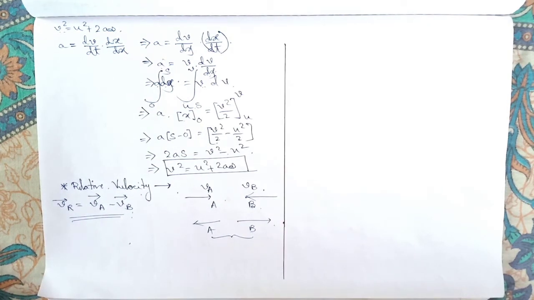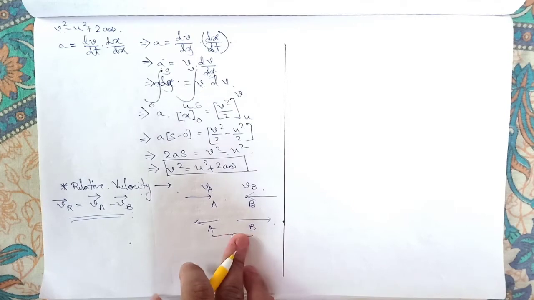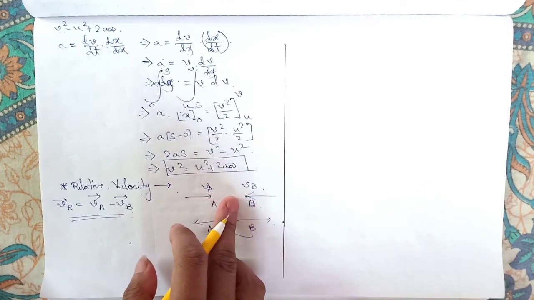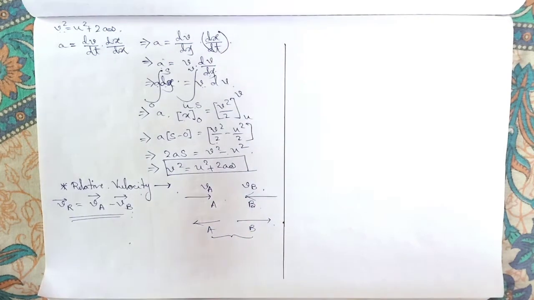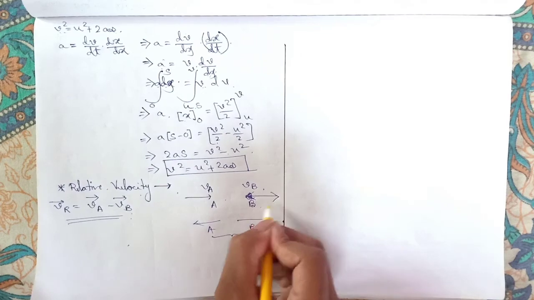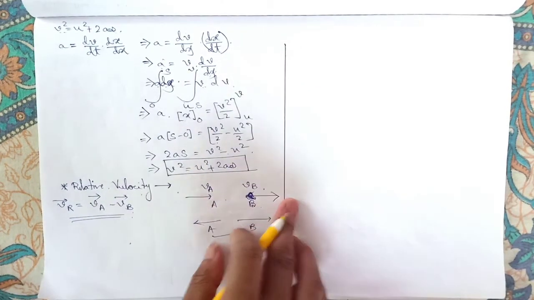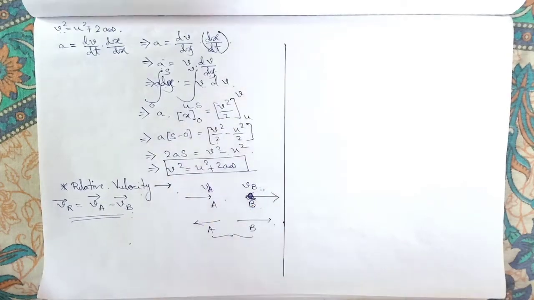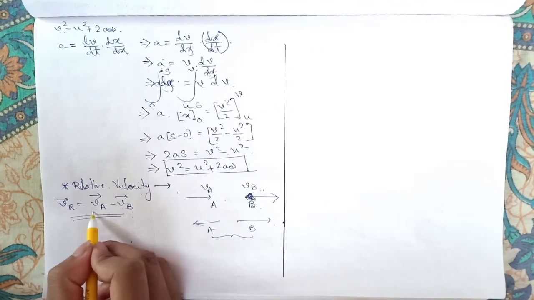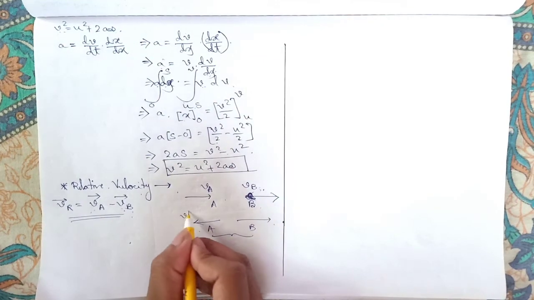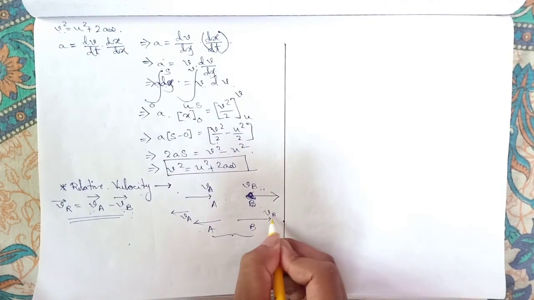Okay, so why did I say in this case the relative velocity is greater and in this case lower? Look at that, when they are moving in the same direction, the direction of VA and VB is the same, so it appears as a difference. But in this case VA is in the left direction and VB is in the right direction.